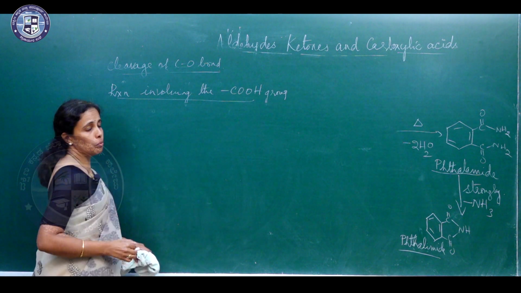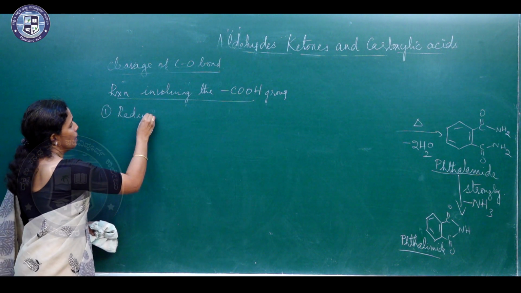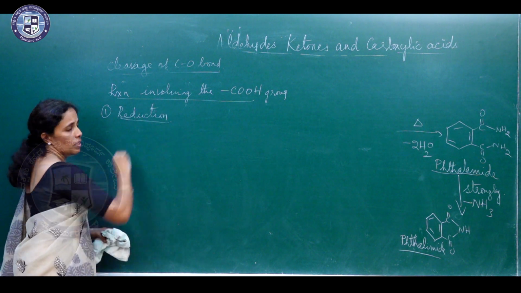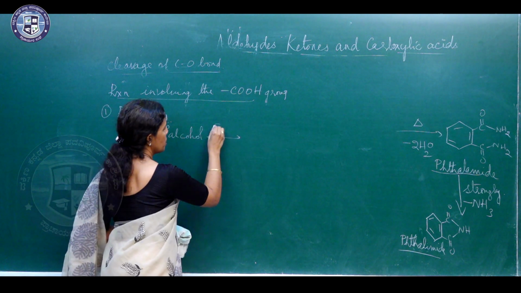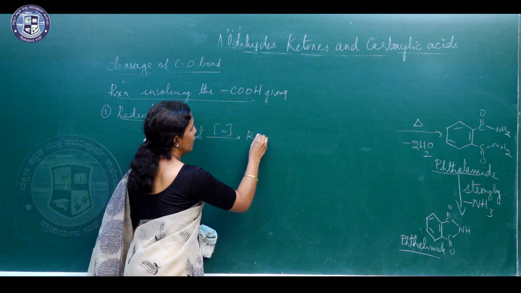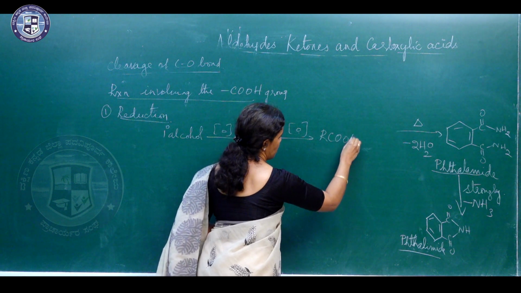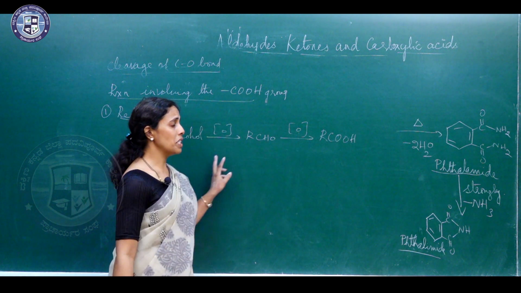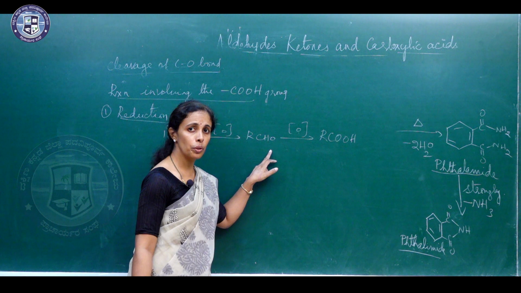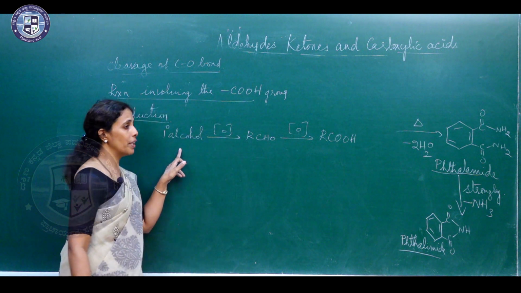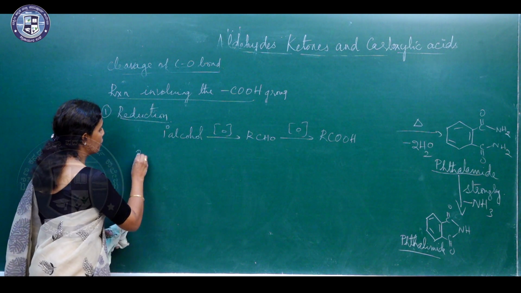So, for the reactions involving the COOH group, the first reaction is reduction. We have studied that primary alcohols on oxidation will give you an aldehyde. If the aldehyde is further oxidized, it will give you carboxylic acid. Now, if the reverse process is carried out, it is called reduction. So, carboxylic acid will be converted into an aldehyde, and the aldehyde will be reduced to primary alcohol.